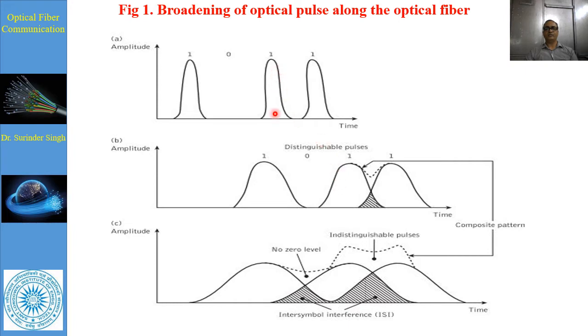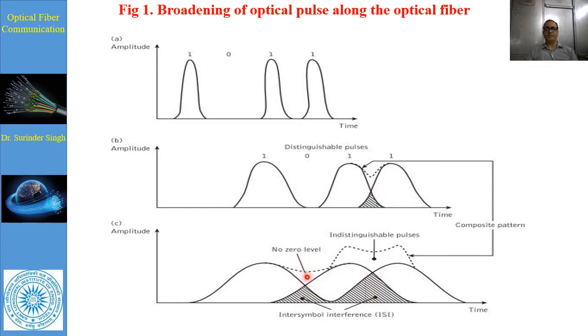With broadening, the zero level comes into play. Whenever the two ones are broadened, they cross each other and it is difficult to distinguish these signals. Further, as they propagate, the ones intermix more.